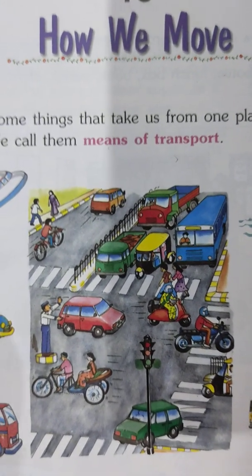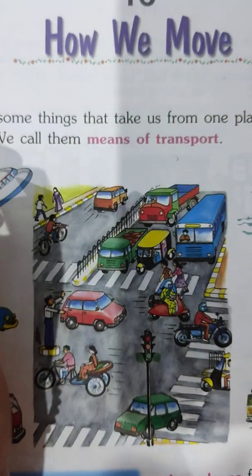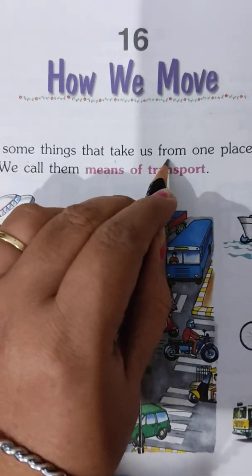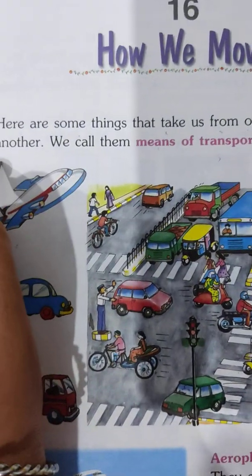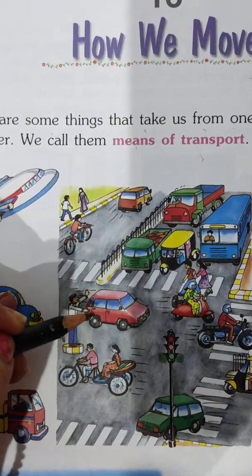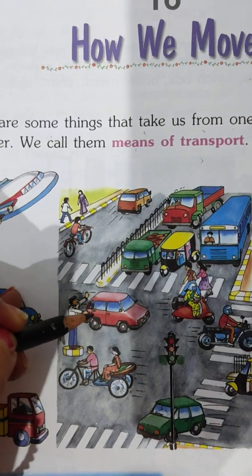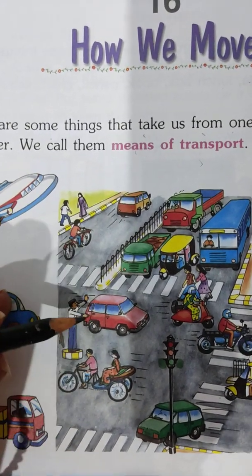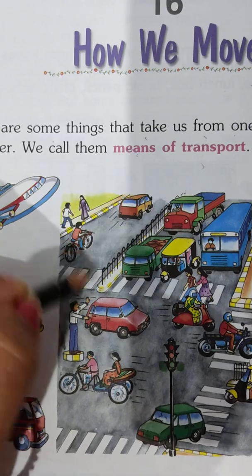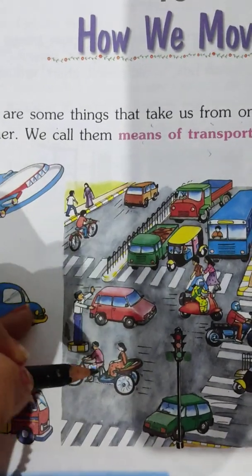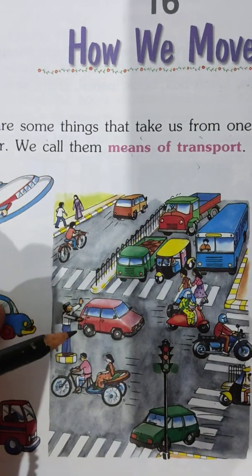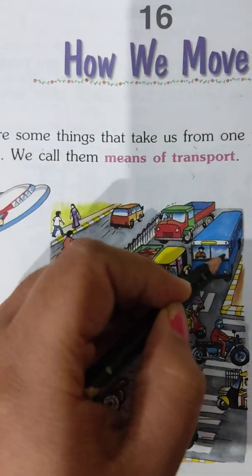So, my dear children, today I am going to tell you about the different types of means of transport. Here are some things that take us from one place to another. Now, if you have to come from your home to the school, you can use a bicycle if your house is near. You can walk also. But if your house is quite far, you can take a rickshaw. Your papa or mama can drop you with the scooties, bikes. Even you can take the help of a car. You can come by bus.